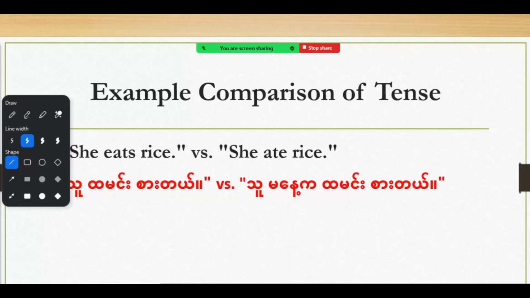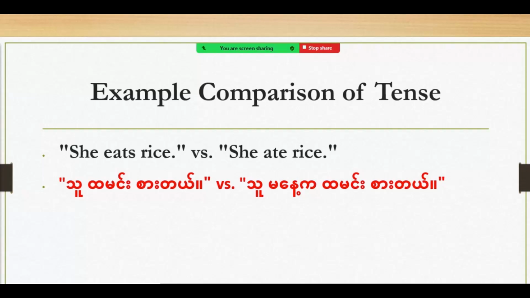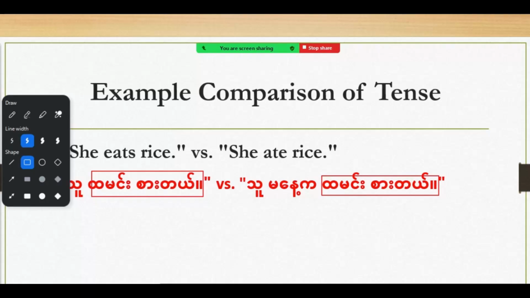I'm going to draw a box here. So we have the same form of verb here. We don't need to change it, even when we are talking about the past in our language. It's the same. We don't change the verb. What do we put? We put a time expression here.